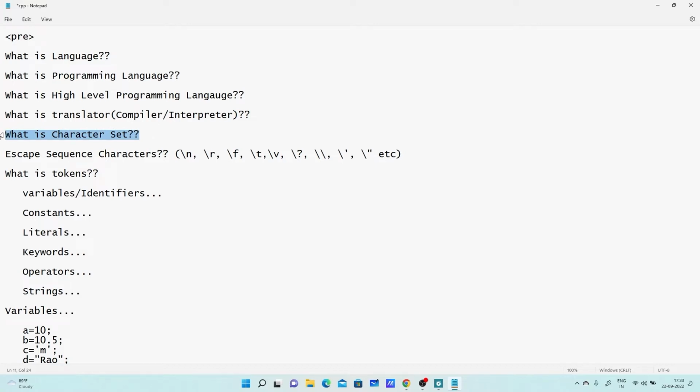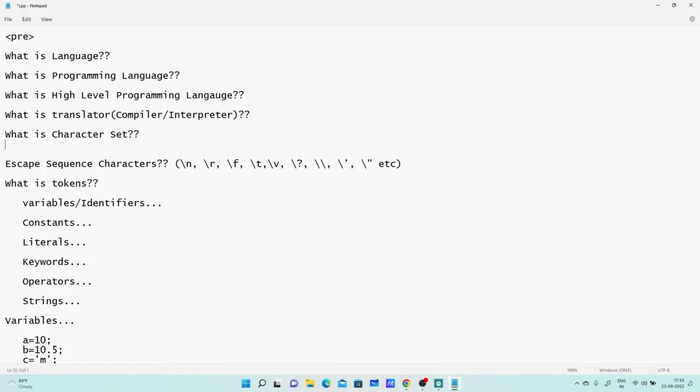Character set. Whenever we are learning any language like Marathi or English, we have to learn some alphabet. We have all learned the alphabets of English, right? Similarly, to learn any programming language, one should have an idea of the character set. So when we work with programming languages like C, C++, Java, and Python, they have a character set.